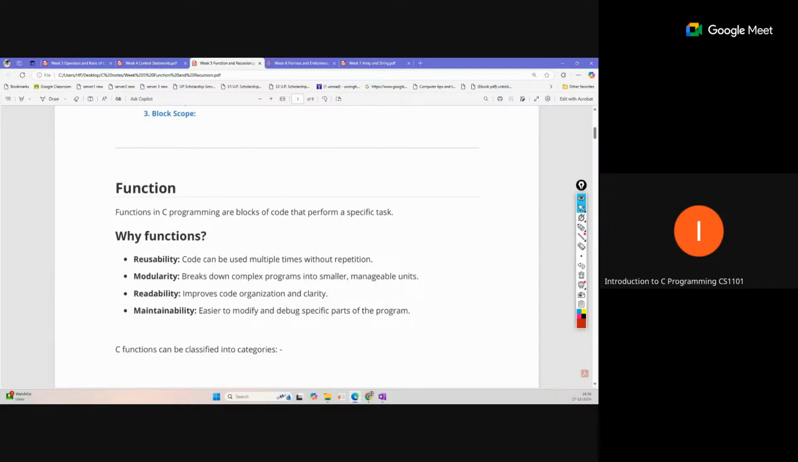So that means we can write one block, give the name of that block, and call that block any number of times from our code. So if you write it just one time, you can execute it any number of times in your code by just calling the block name. So that is the reusability, modularity, breaking down a complex program into smaller manageable units. Readability is improved, maintainability is also improved.